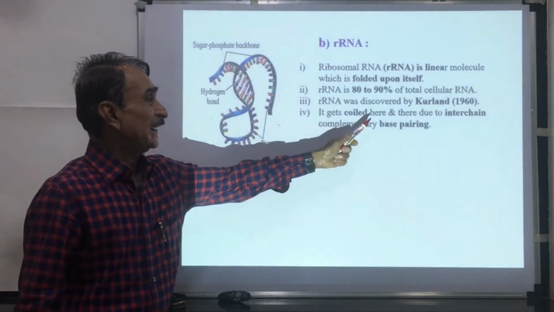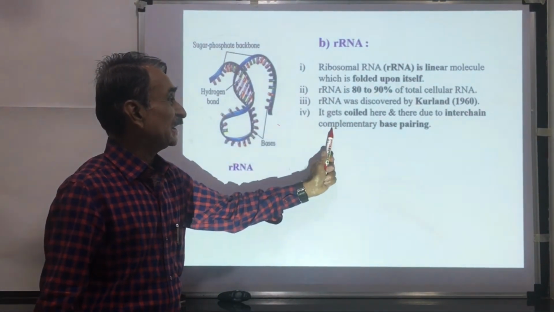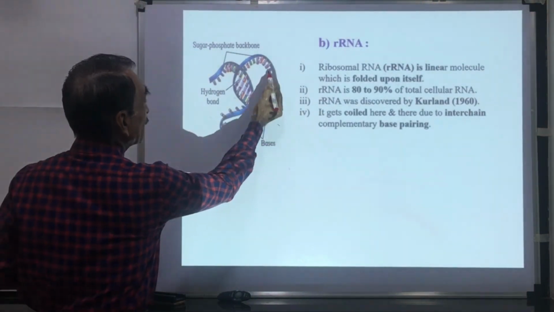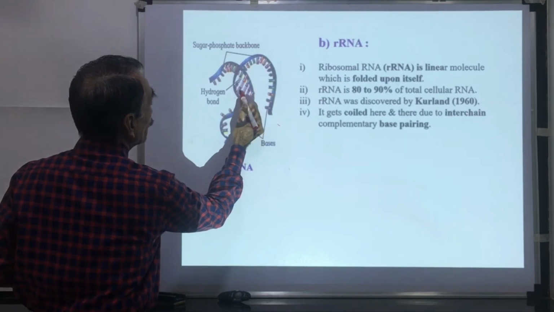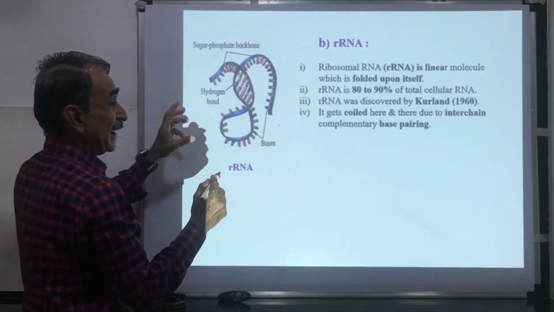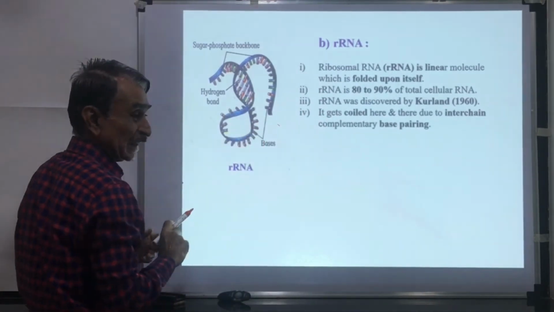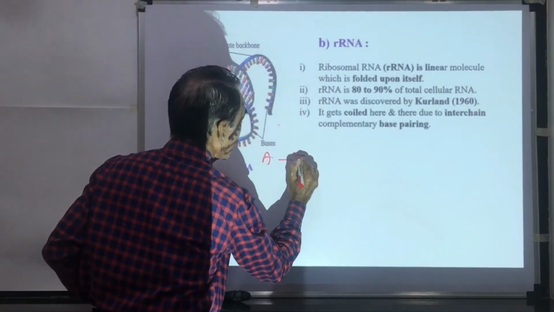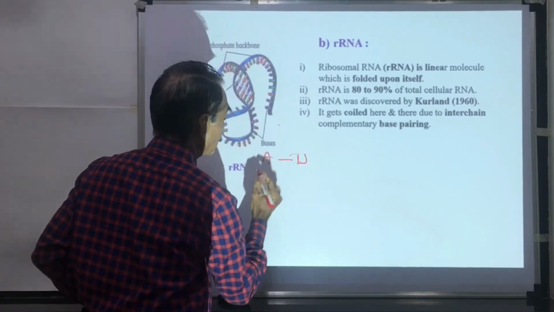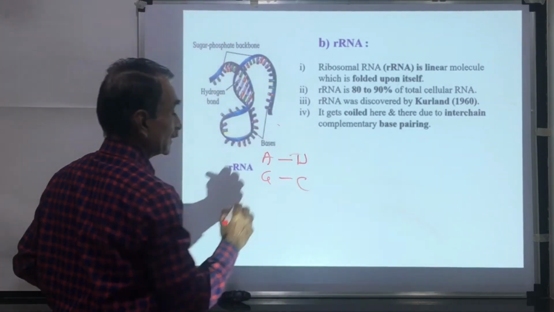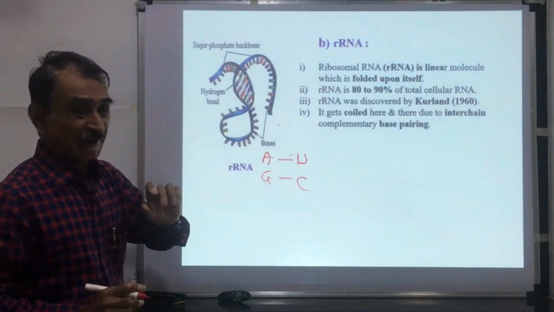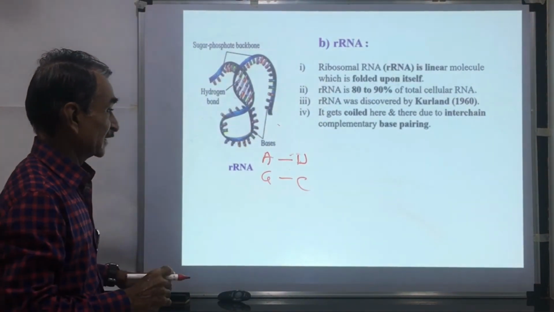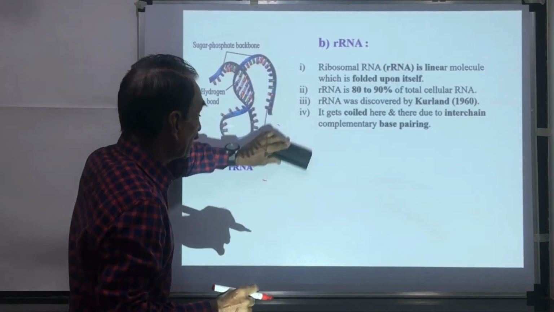It gets coiled here due to interchain complementary base pairing. Here you can see that this is folded and there is formation of hydrogen bonds and interchain complementary base pairing. Complementary base pairing means adenine pairs with uracil, guanine pairs with cytosine. This is a complementary pairing. Here there is a complementary pairing of these nucleotides. This is the rRNA.